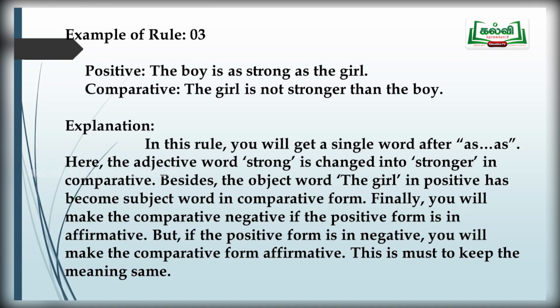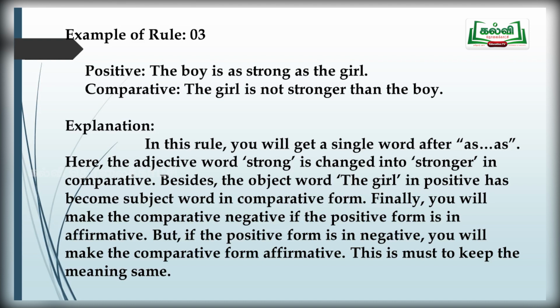Here you can find a boy compared to a girl, isn't it? Read the example. The boy is as strong as the girl. Children, which is the subject there?